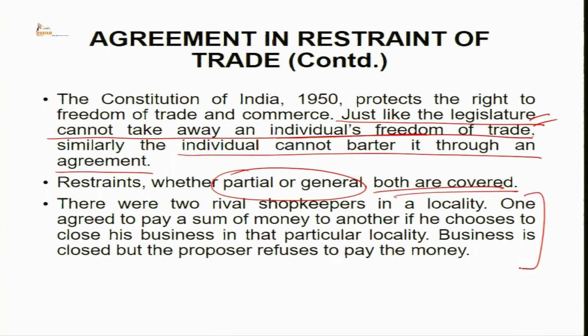You can see on your screens the last point on this slide is dealing with an example. Let us see what it says. It says there were two rival shopkeepers in a locality. One agreed to pay a sum of money to another if he chooses to close his business in that particular locality. Business is closed, but the proposer refuses to pay the money.